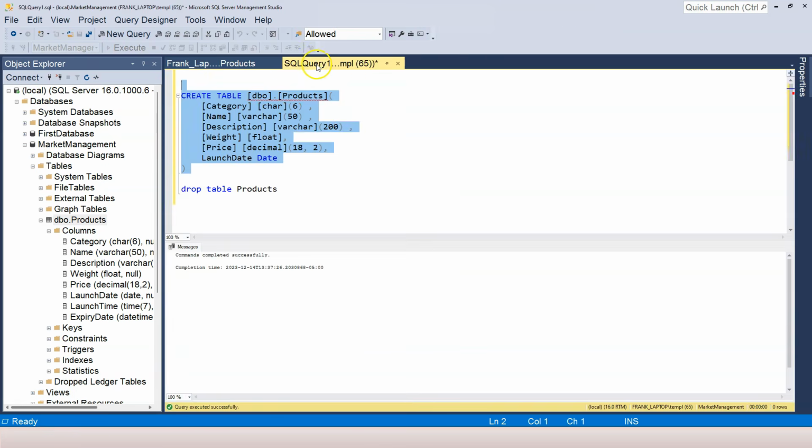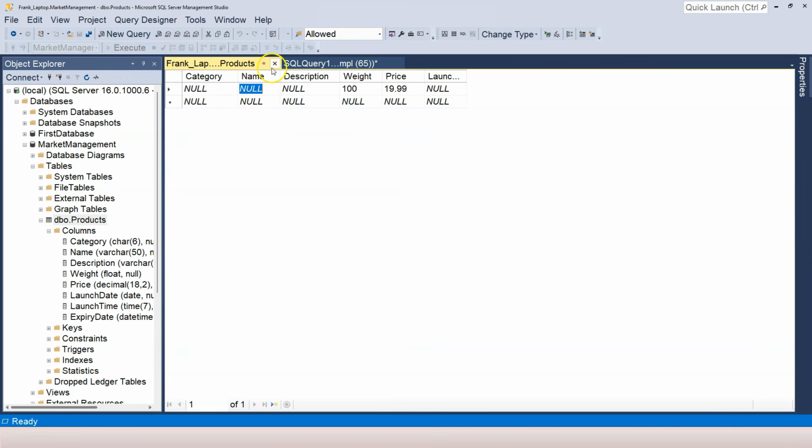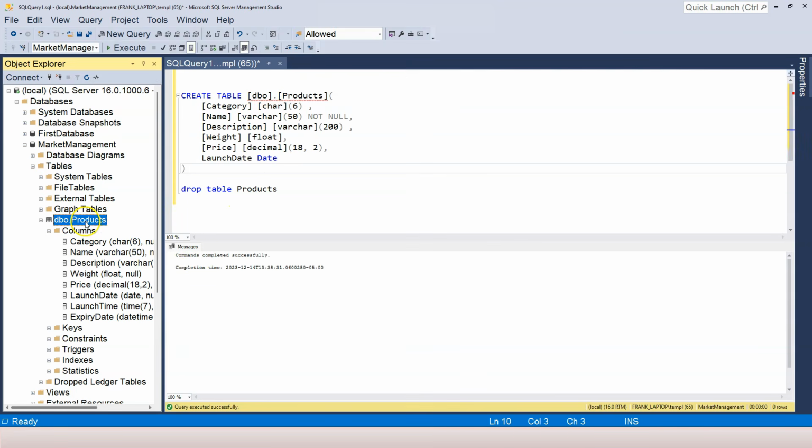To do that, when we create a table, we can specify the NOT NULL constraint right after the data type of the column. In this case, the column name can no longer accept null value. Right? Null value means value not provided. Let's drop the table and recreate it. In order to see the data again, let's close this and right click on the table and edit it again.